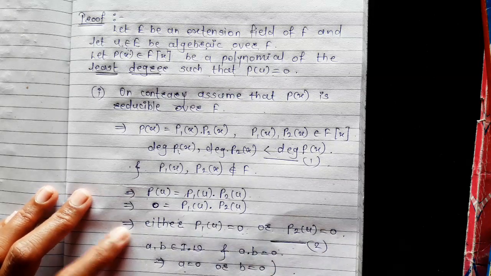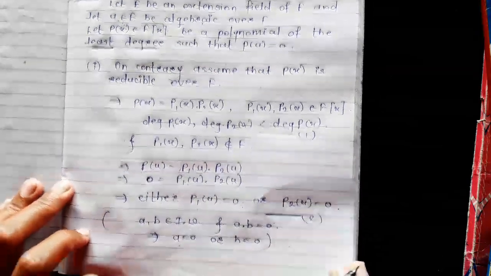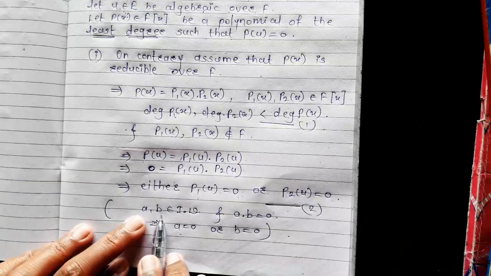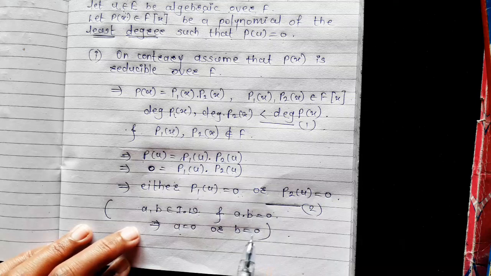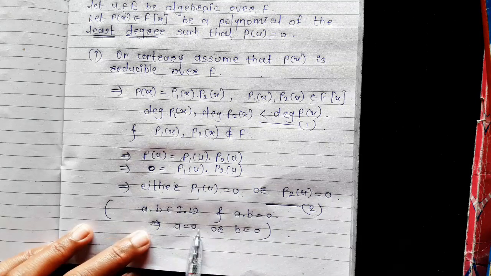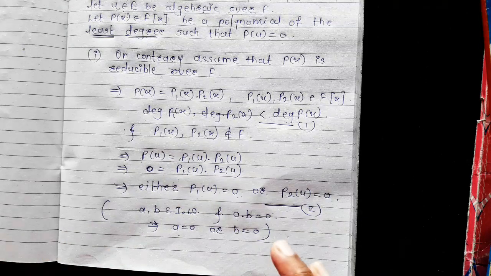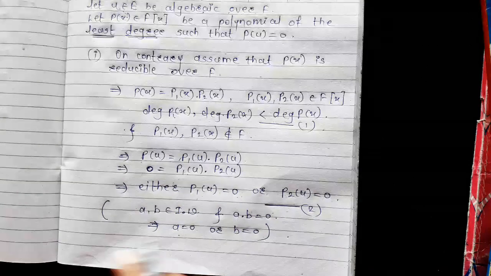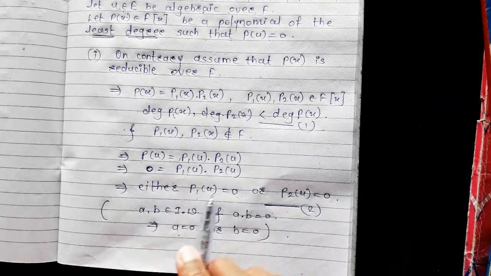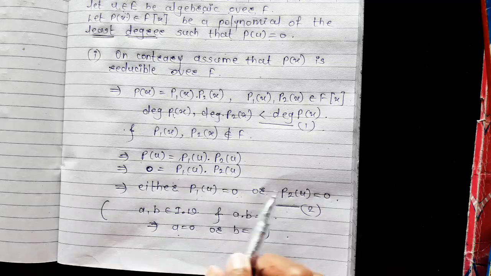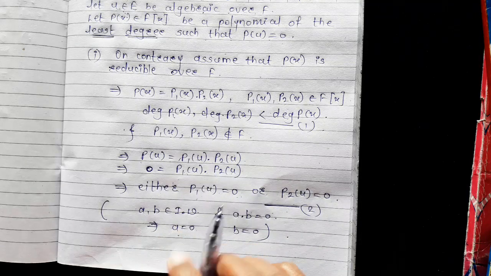This is because we know that every field is an integral domain, and whenever two elements A and B belonging to an integral domain have product equal to 0, then either A is equal to 0 or B is equal to 0. One element among those two elements is 0. Therefore, P1 of u times P2 of u is equal to 0 implies either P1 of u is equal to 0 or P2 of u is equal to 0.